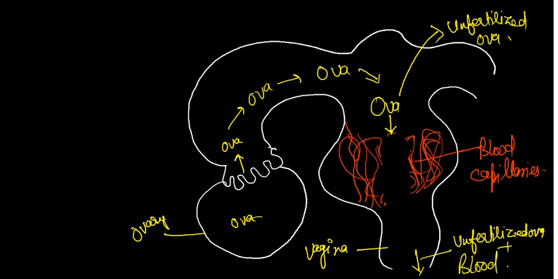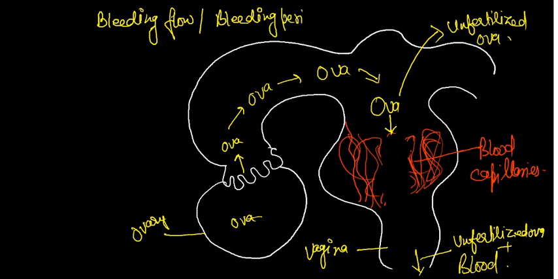That is called bleeding flow, or bleeding period, or commonly called period. These are some points that you should always remember about this bleeding flow, bleeding period, or period. It takes place in the menstruation cycle, that is 28 days or 21 days.